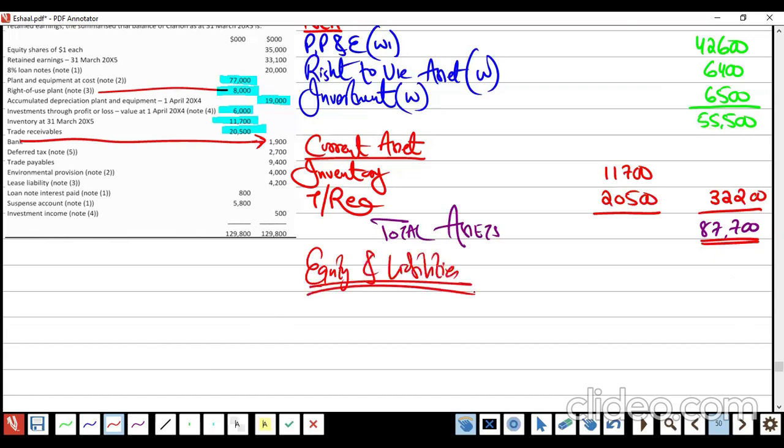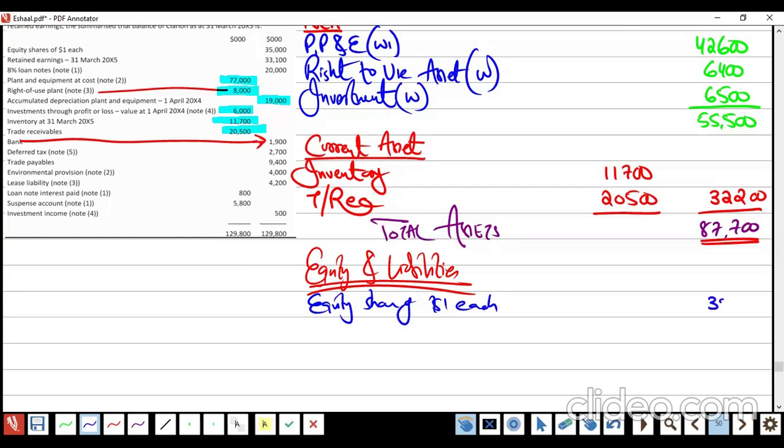Now, equity and liabilities, $1 share capital. Whatever they wrote, we will use the same name. We will not be over smart. They wrote it like equity shares of $1 each, so we will write what they wrote.